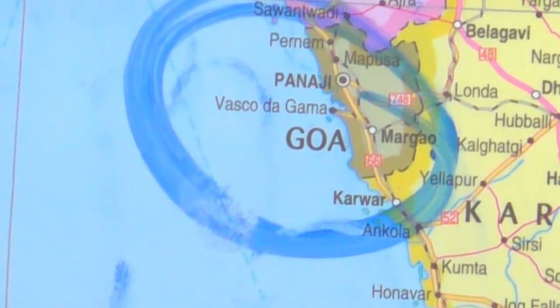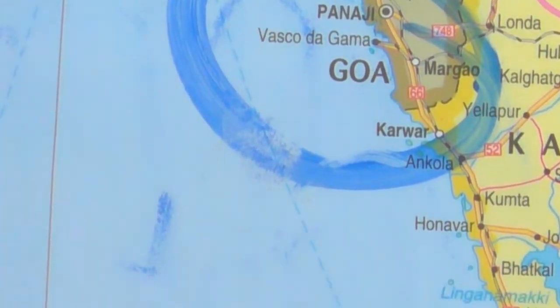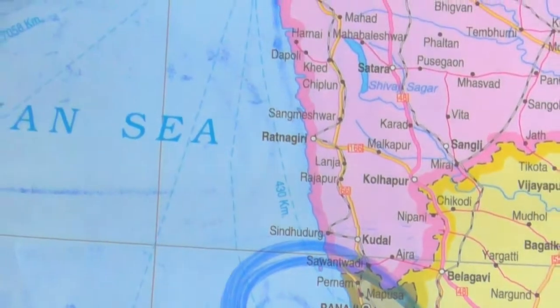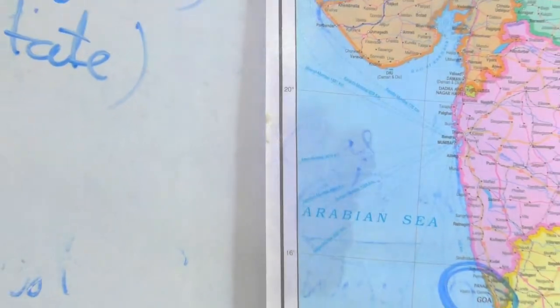In India, we have so many religions and so many languages. We call it unity in diversity. What do you mean by unity in diversity?